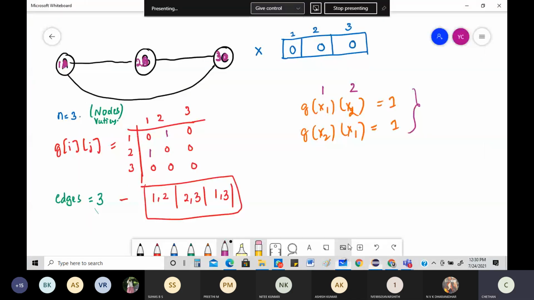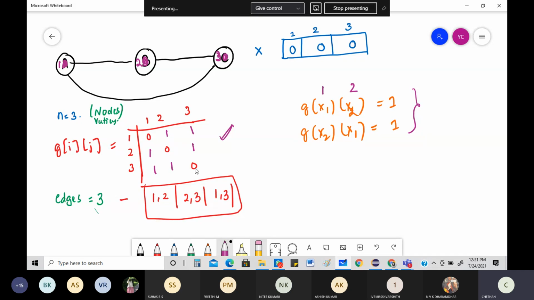If I do like that, what will be this adjacency matrix? How will the adjacency matrix be changing? It will be changing in a very simple way. 2 to 3 changing, so 2 to 3, where it is here, it will change. 3 to 2 also changes. Then 1 to 3, so where is 1 to 3? Here. That will also change. 3 to 1 will also change. So what will be the final value? It will be 1, 1, 1, 1. This will be your new adjacency matrix based on the connections.